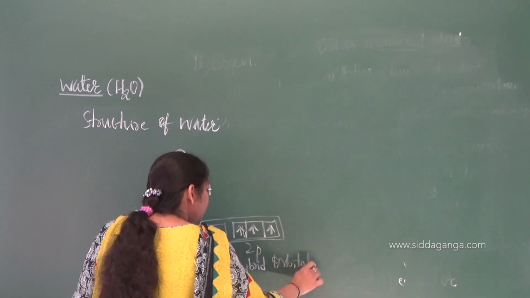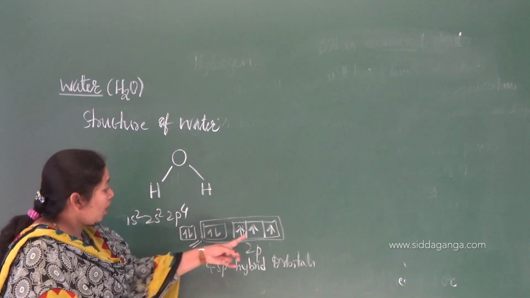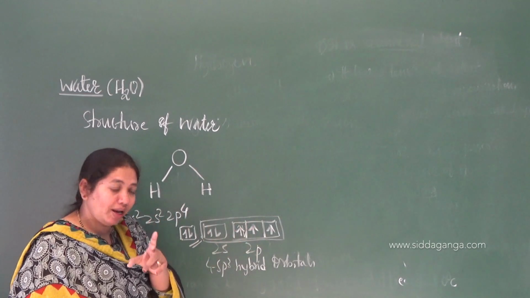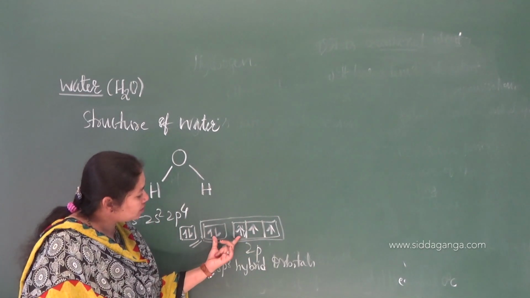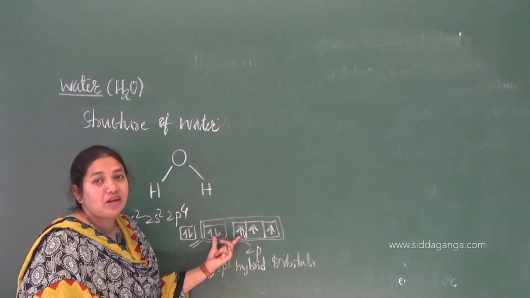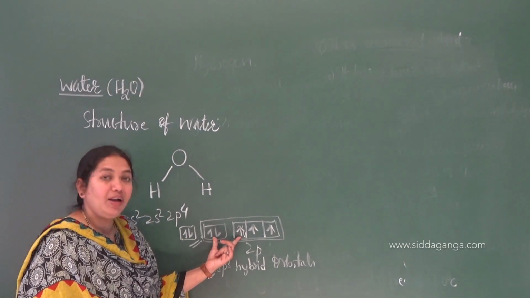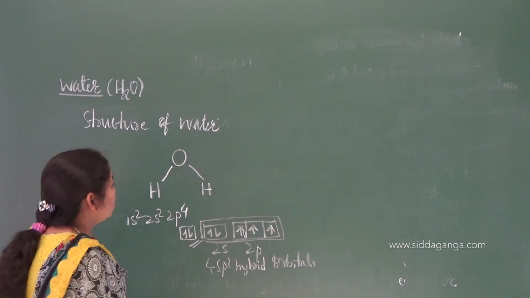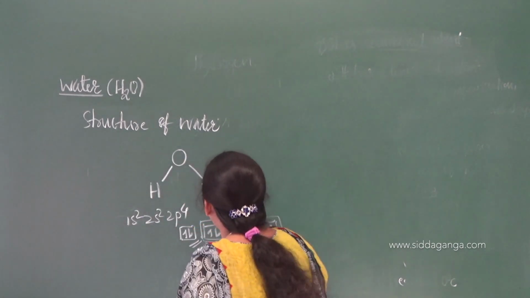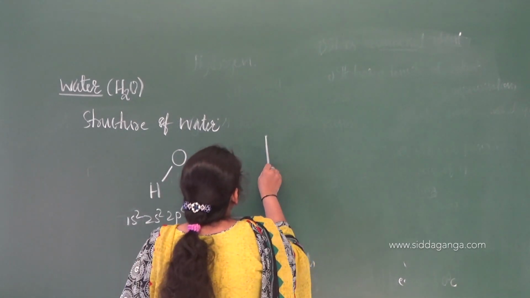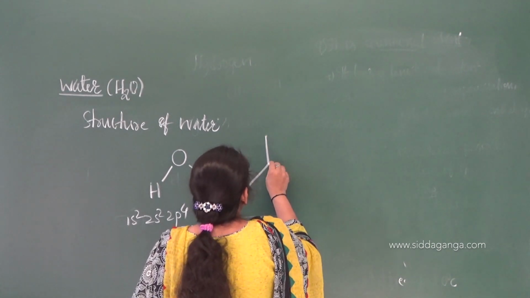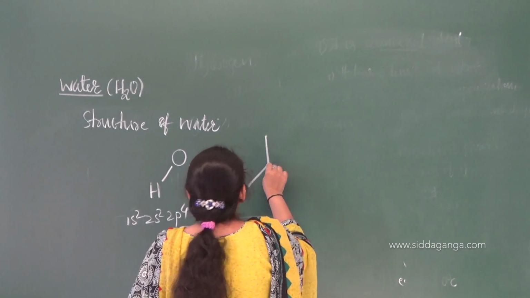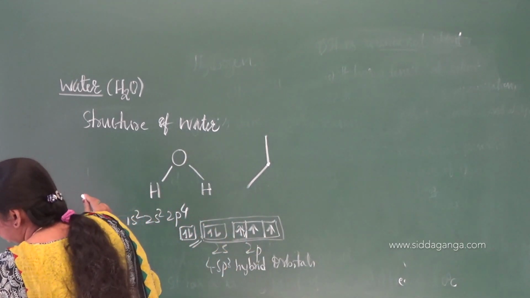Out of those sp3 hybrid orbitals, 2 orbitals consist of 1 electron each and 2 orbitals consist of 2 electrons, a pair of electrons. What do you call this type of electrons? They are called lone pair of electrons. Let me write the orbital picture of this water.